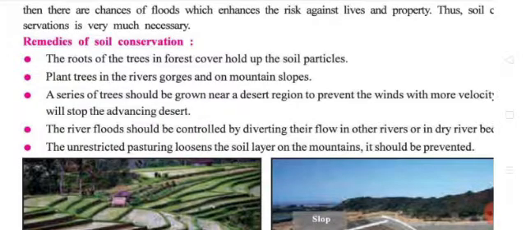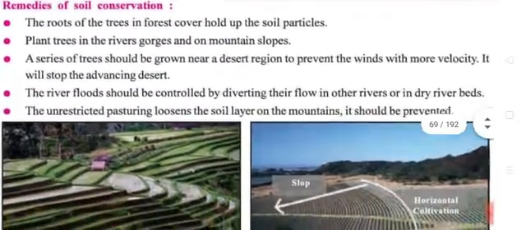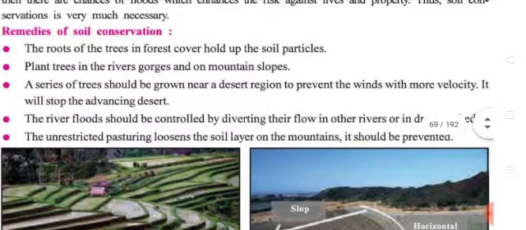And then the third one: a series of trees should be grown near a desert region to prevent the winds with more velocity, or speed, and stop the advancing desert. So what should we do in the desert area? We have to prevent the winds. More velocity means more speed. It will stop the advancing desert. That is why a series of trees should be grown in the desert region.